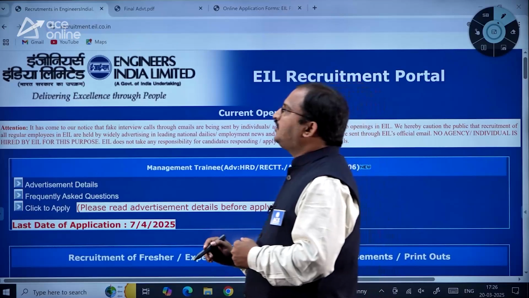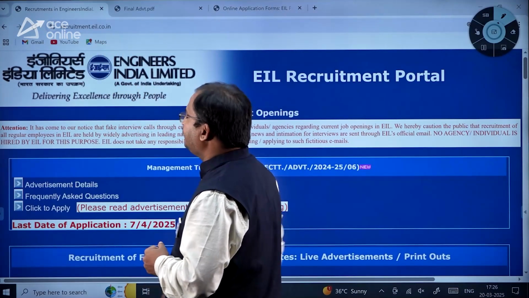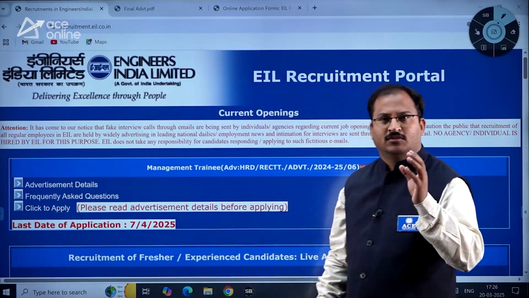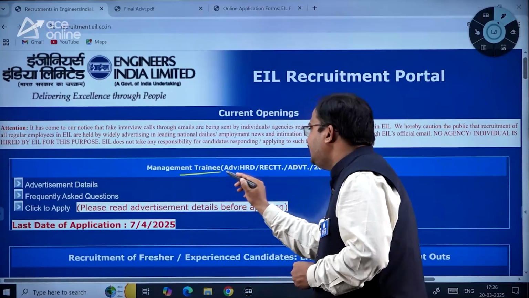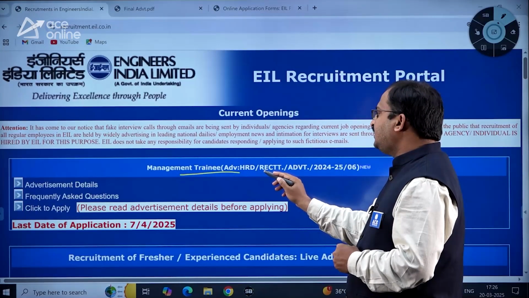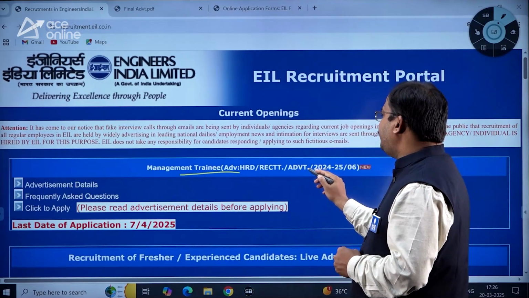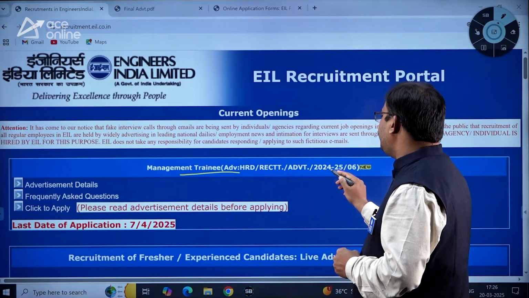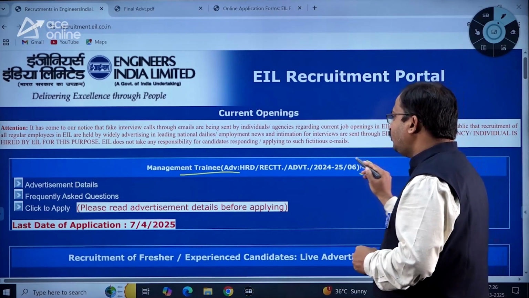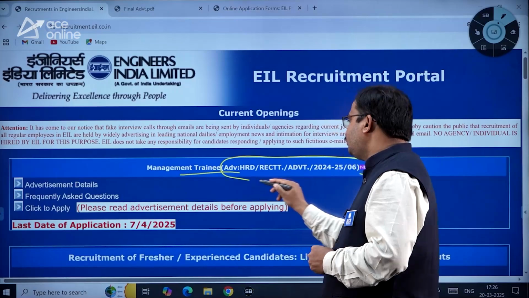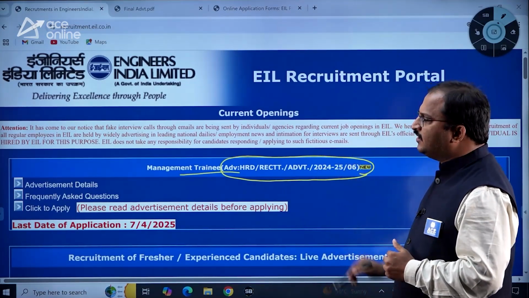To see this recruitment notification, you have to go to recruitment.eil.co.in. So this is the URL which you have to go to, and here you can observe the management trainee advertisement, hrd/rectt/advt/2024-2025/06. So this is the recruitment notification number, dear students. For all future correspondence, you need to remember this particular number.